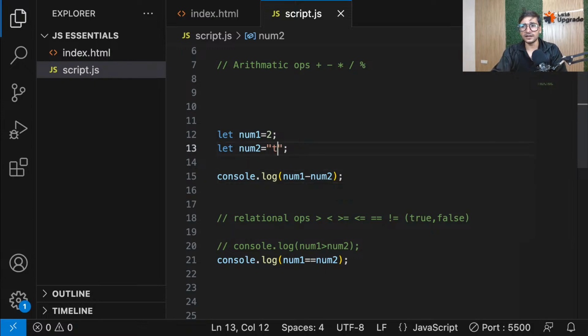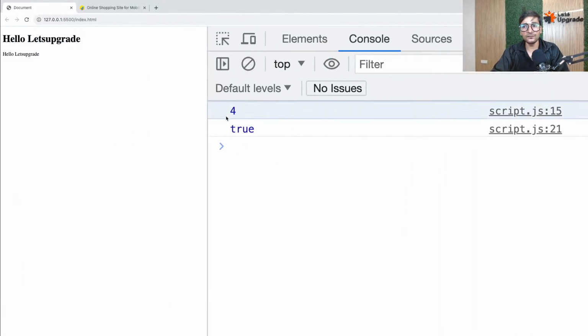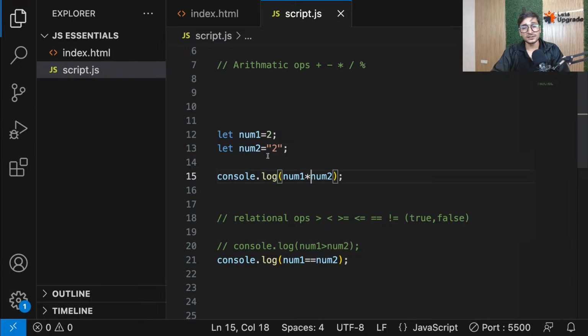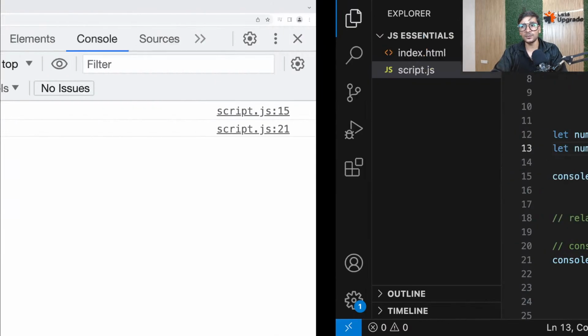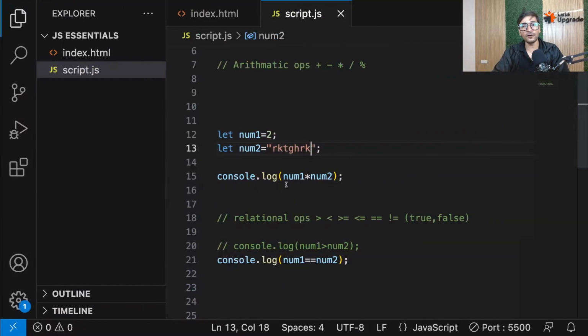For multiplication also it will work. If it was a 2, then for multiplication also, it gives you 4. Coercion is happening. JavaScript is internally converting the string 2 into number 2. But if you make it something like this, now it is not possible, so it will give you NaN. Simple. Only for addition, it converts number into string. But for the other operations, it's converting string into number. If it is not possible to convert this kind of string into a number, then it's definitely NaN. String 2 can be converted to number 2, but something like RKTG cannot be converted to a number, so NaN. Now, let's move ahead with the other operators.